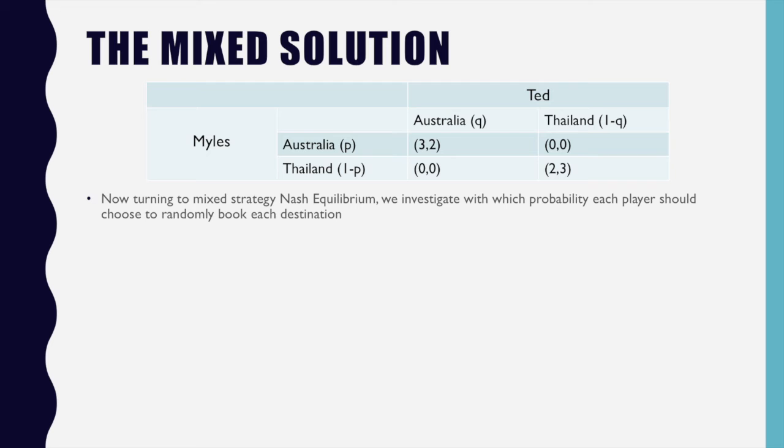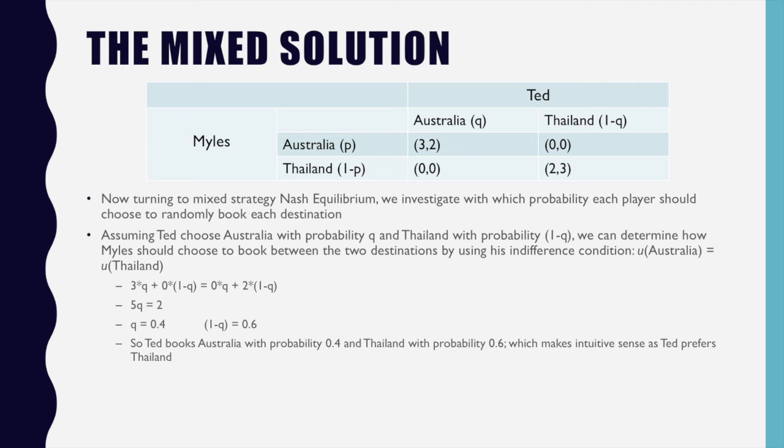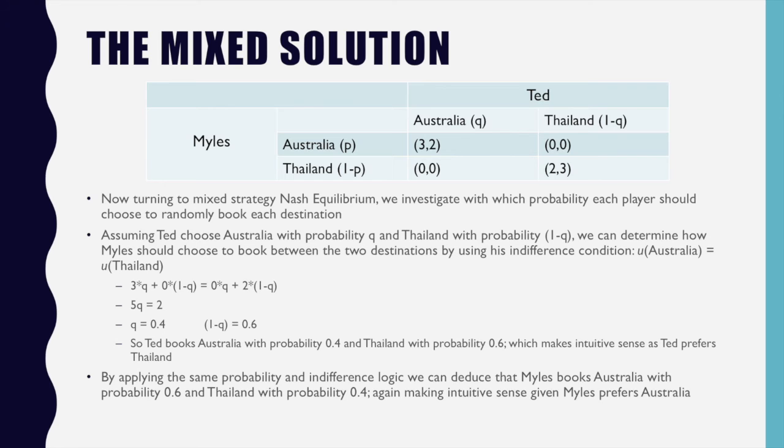Now turning to mixed strategy Nash equilibrium, we investigate with which probability each player should choose to randomly book each destination. Assuming Ted chooses Australia with probability Q and Thailand with probability 1 minus Q, we can determine how Miles should choose to book between the two destinations by using his indifference condition. The utility of Australia equals the utility of Thailand. By solving this condition, we find that Ted books Australia with probability 0.4 and Thailand with probability 0.6, which makes intuitive sense as Ted prefers Thailand.